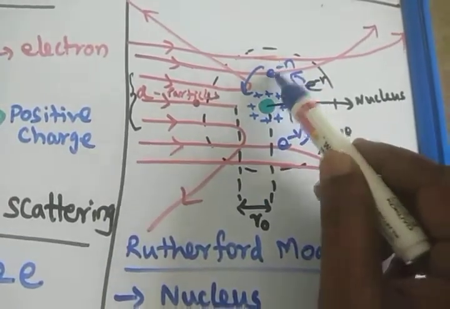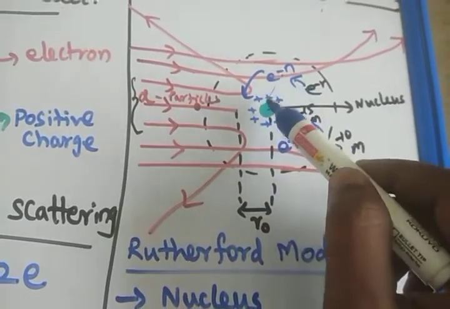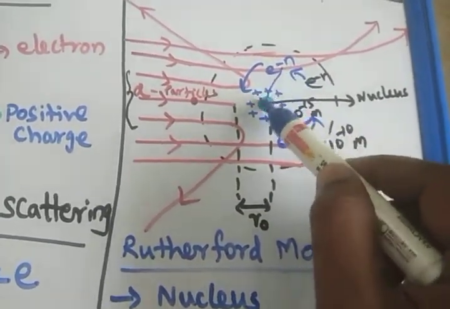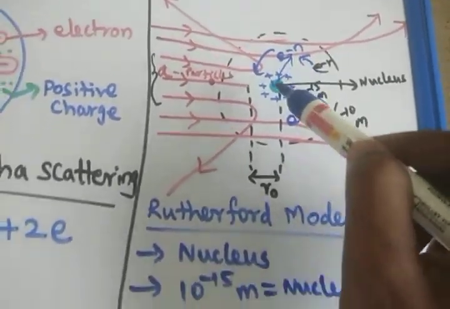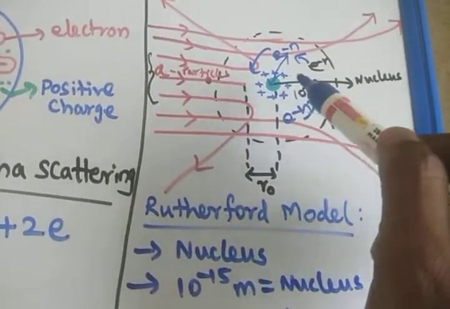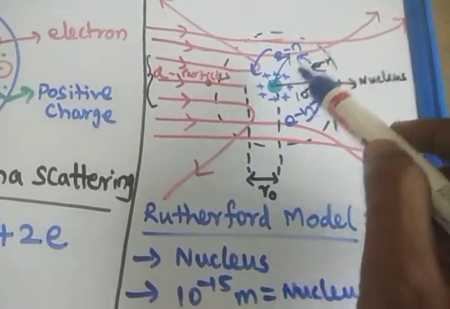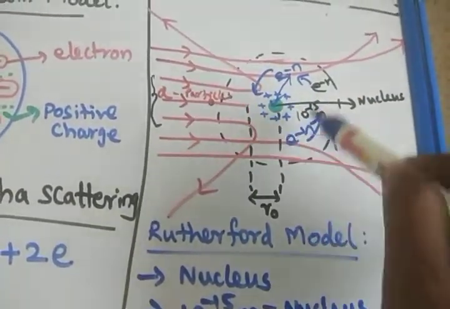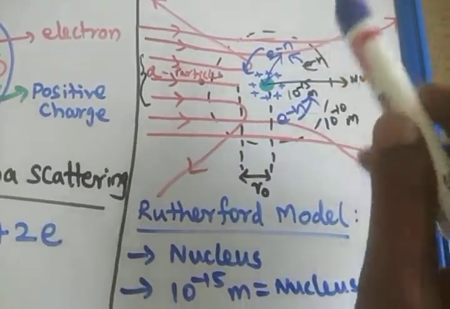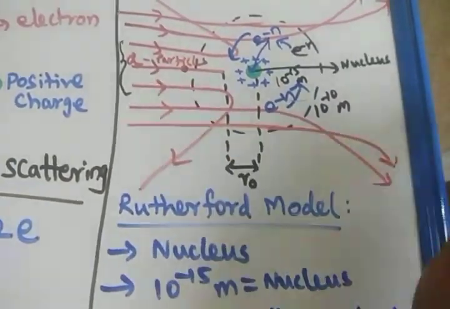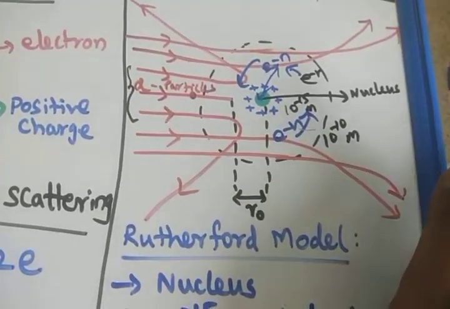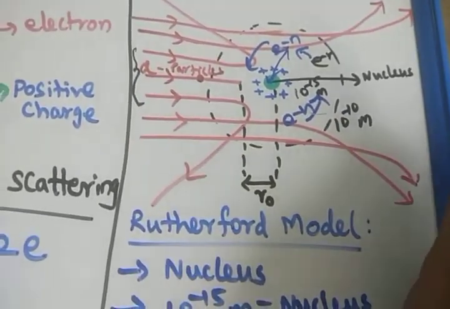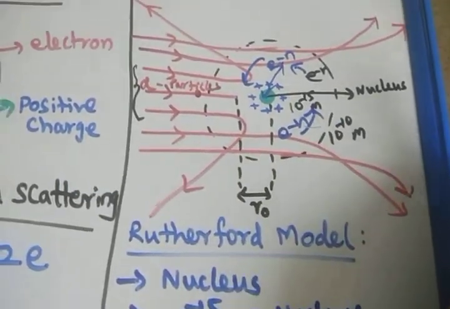Also, there will be a force of attraction between the negative charge and the nucleus. This Coulomb force will attract these electrons towards the center of the nucleus. So finally, what will happen at last? The electrons revolve and finally fall into the nucleus. But that does not happen naturally. So the scientists say that the Rutherford atom model fails to explain the stability of the atom.